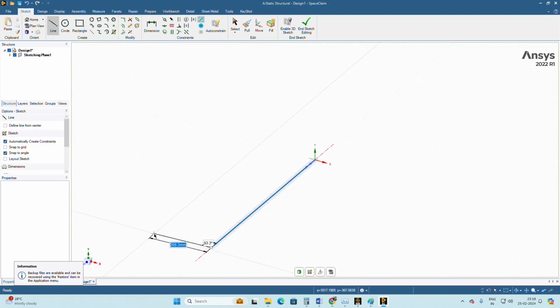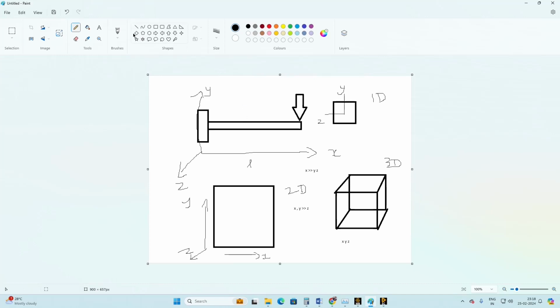Even though the line keeps on coming, I need the total length to be 1000 mm only. Once you created that, press the escape button, so you finish drawing the line. After that, in the geometry, here I am assuming that the length is 1 meter.